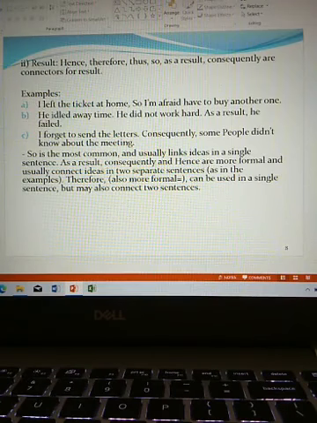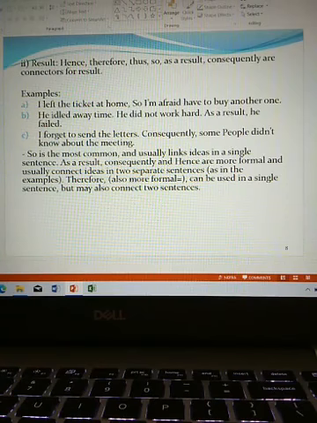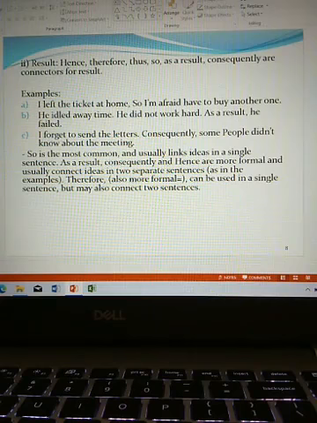Examples: A. I left the ticket at home, so I'm afraid I have to buy another one.